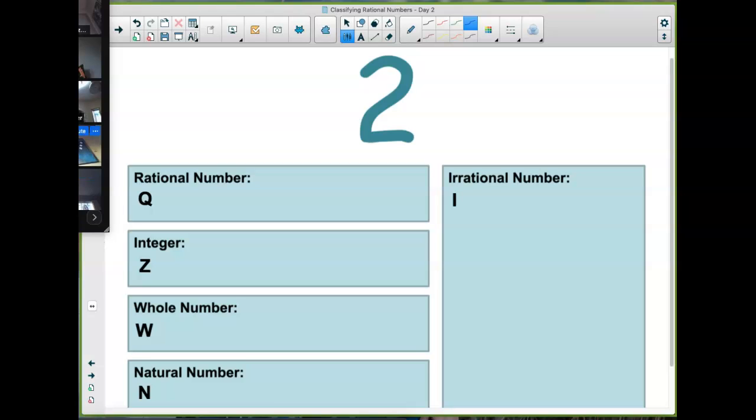Most of you are doing a really nice job here. 2 is a natural number. I can naturally count to 2, 1, 2. And as soon as you put it in natural, it's all of the rest of these. It's a rational number because you can write 2 as a fraction, 2 over 1.